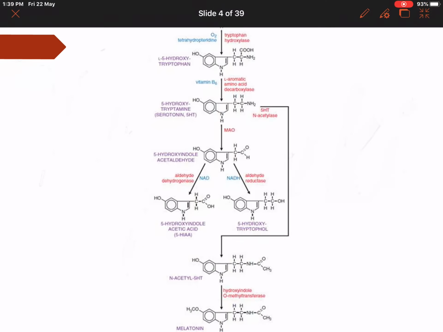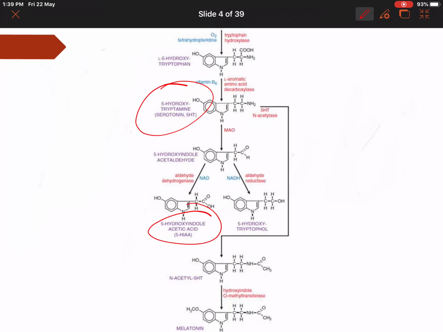So we'll just look into this. From tryptophan we get 5-HT, that is serotonin. Another name of serotonin is 5-HT. It is metabolized to produce 5-HIAA, that is hydroxyindole acetic acid. Another molecule which we get from tryptophan is melatonin.